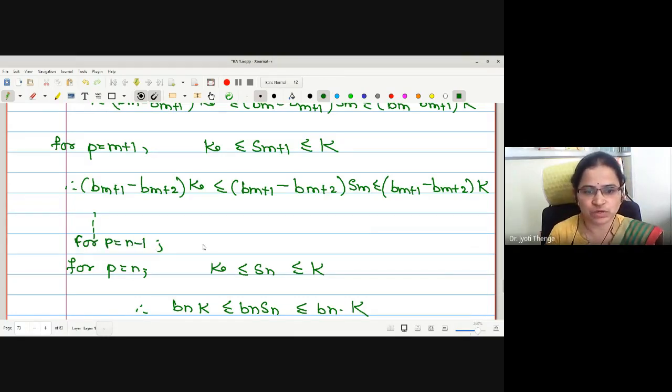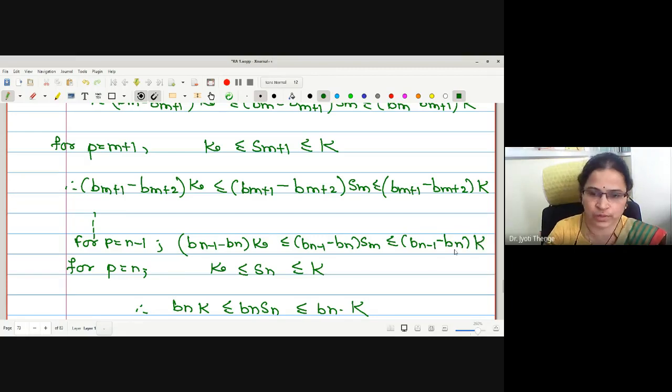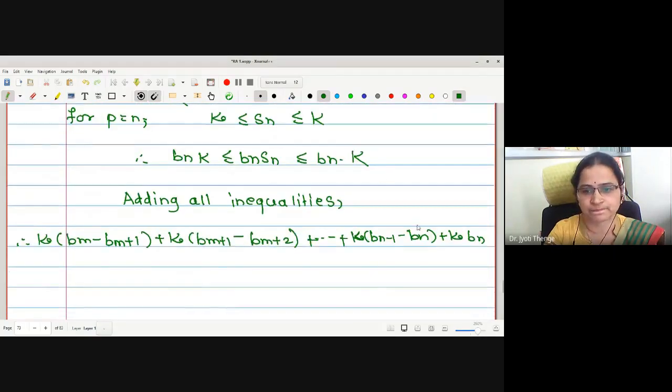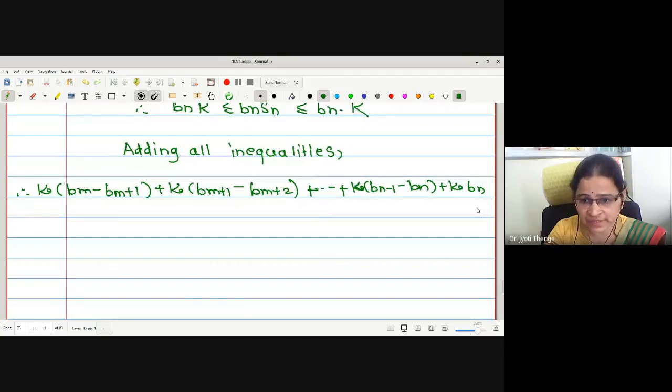What is it for p equals n minus 1? (b_{n-1} minus b_n) small k less than or equal to (b_{n-1} minus b_n) into s_{n-1} less than or equal to (b_{n-1} minus b_n) into capital K. Okay. This is the left-hand side of the inequality, which is less than or equal to